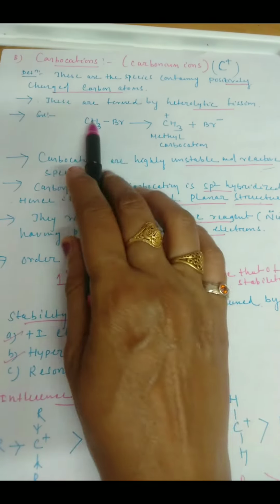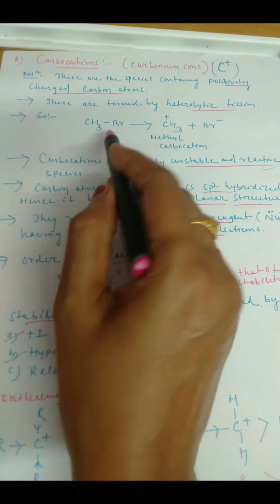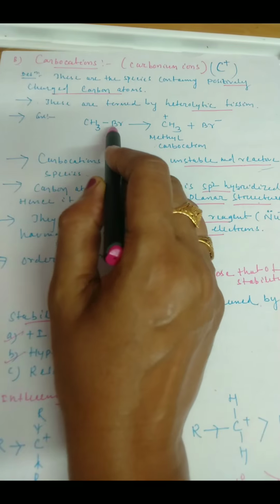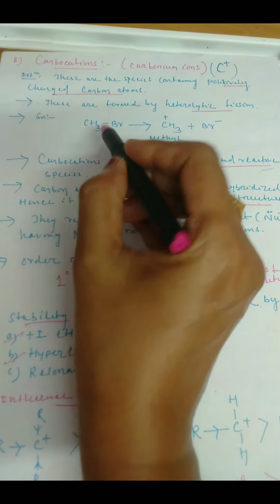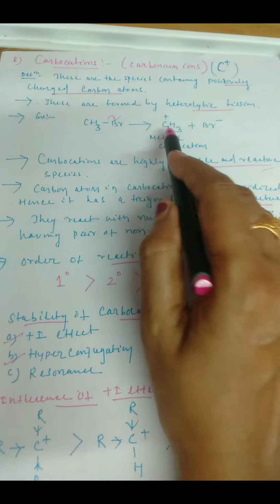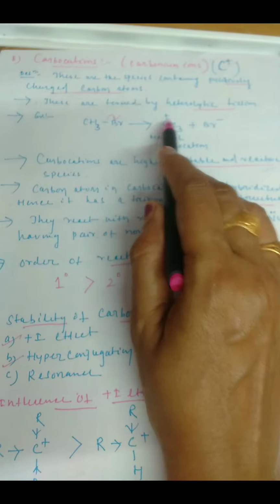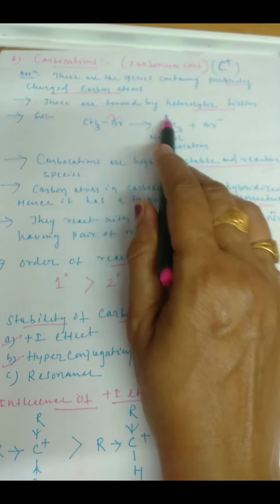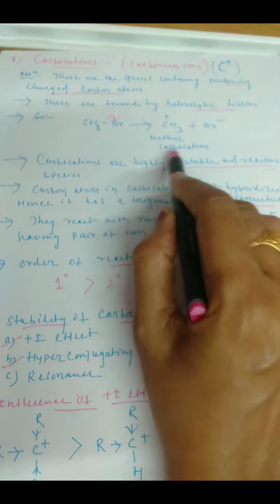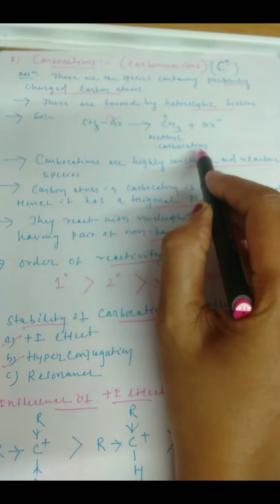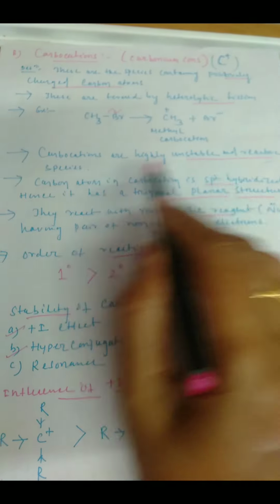For example, if you see CH3Br. Now, here what happens, because bromine is more electronegative than carbon, it attracts the pair of electrons towards itself, due to which this becomes CH3 plus, carbon having deficient center, and Br becomes Br minus. So, carbon having positive charge is known as methyl, this is CH3 plus, so it is methyl carbocation or methyl carbonium ion. Now, carbocations are highly unstable and reactive species.